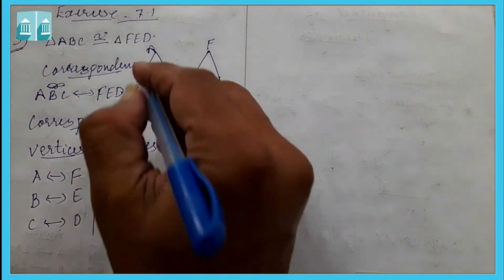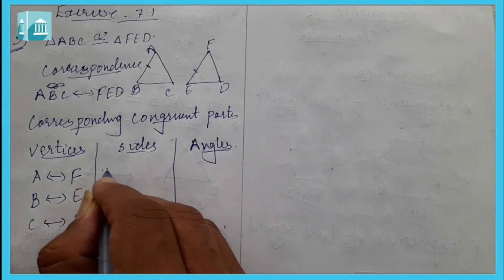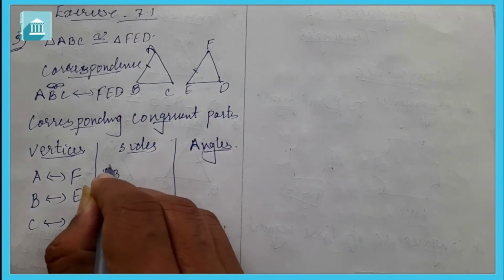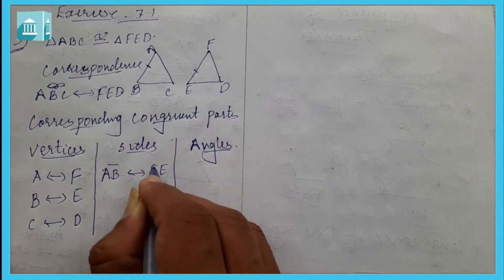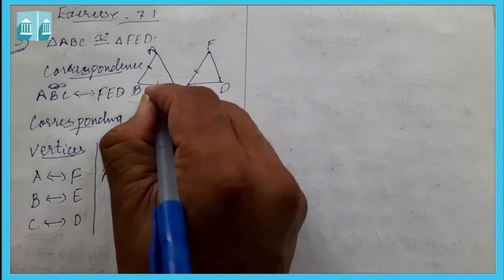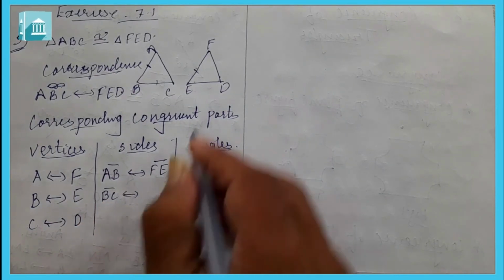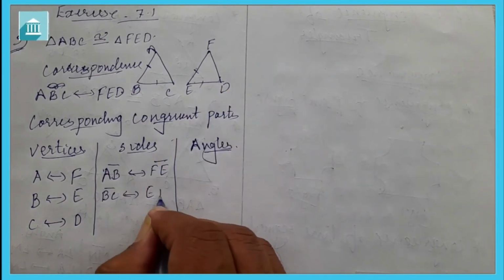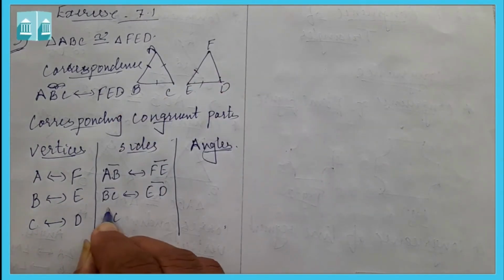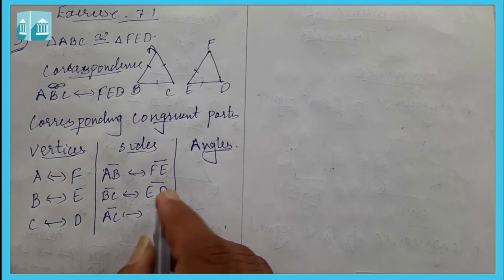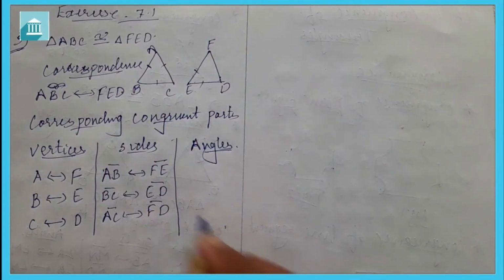In the same way for sides, we can say AB corresponds with FE, then BC corresponds with ED, and AC corresponds with FD.